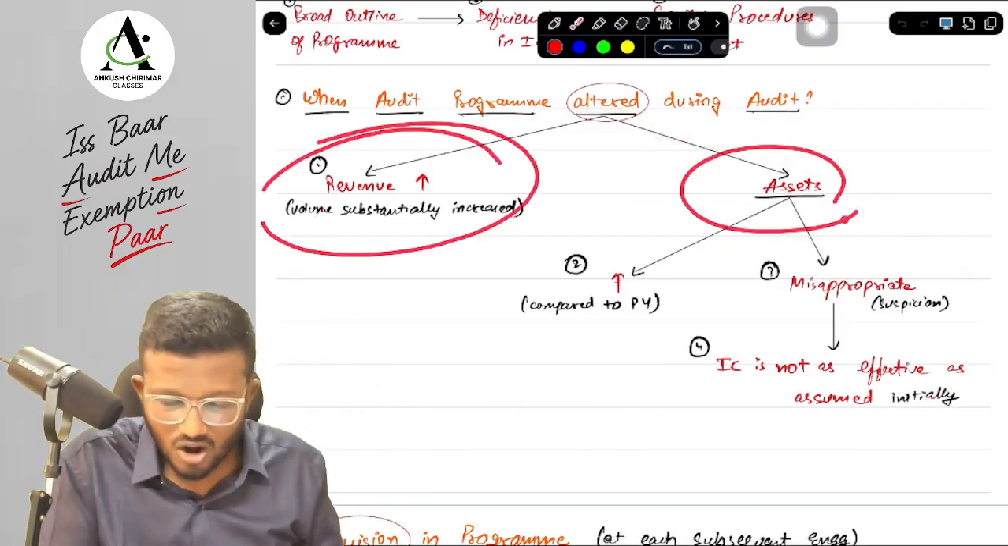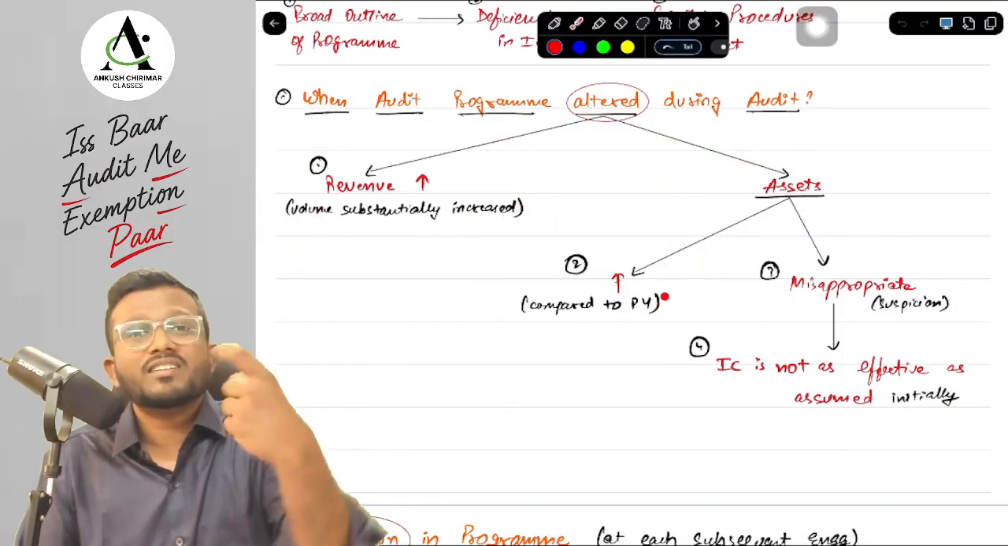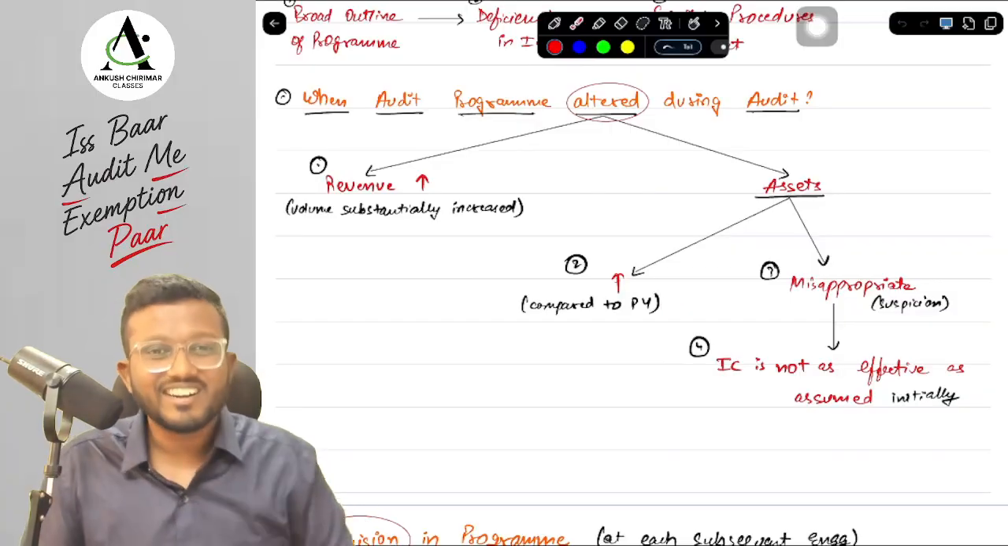And how can we remember that? Either the revenue is increased, or the assets are increased or decreased. How decreased, sir? Because they are misappropriated. Why misappropriated, sir? Because internal controls are not effective.